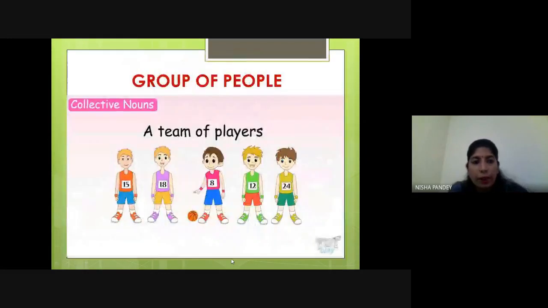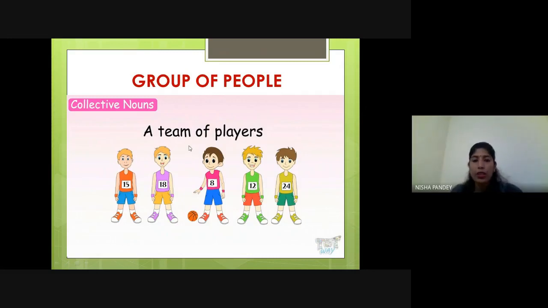Let's see another example here. A group of people, again a collective noun. When many players are there in the team, that is known as a team of players. So team will be used for a group of players. As you know, many games are played in groups, not single, like kho-kho, kabaddi, cricket, volleyball, basketball, yes or no? So for a group of players, we say a team of players.